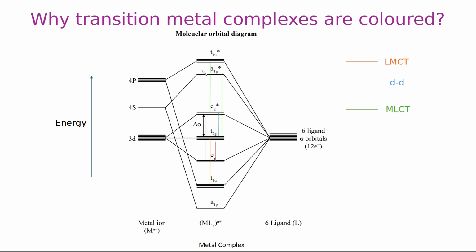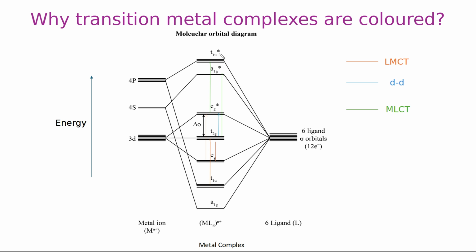For that you should also know about the molecular orbital diagram of transition metal complexes. I'll give this whole explanation later, but these are the different energy levels.